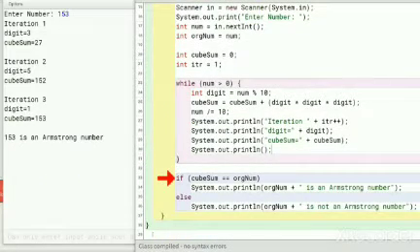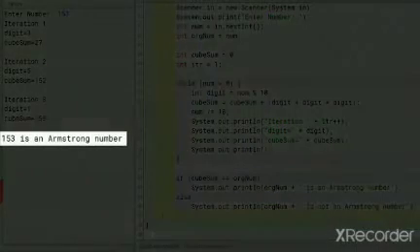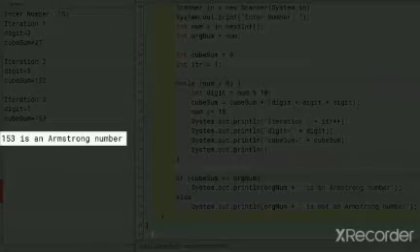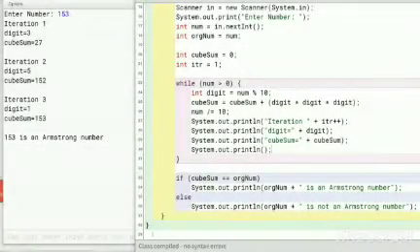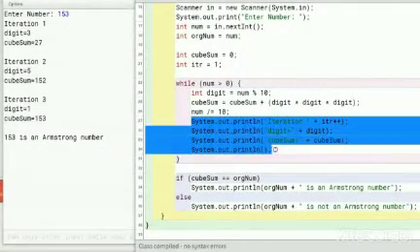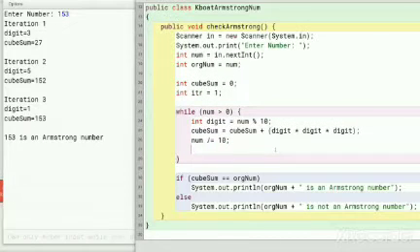Program control comes to this if check after the while loop. It compares the number with the sum of cubes of its digits. For 153, both are equal. So, "153 is an Armstrong number" gets printed to the console. I am removing these extra print statements that I added for explaining the working of the program.